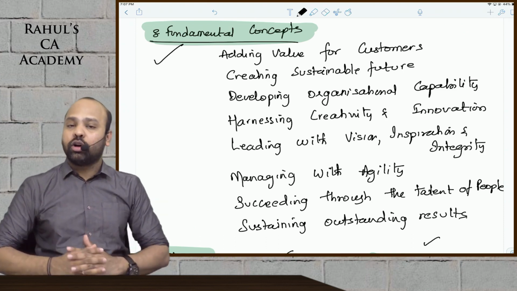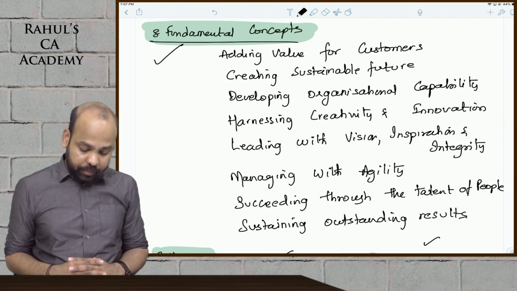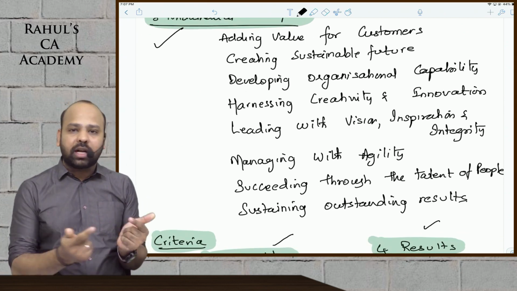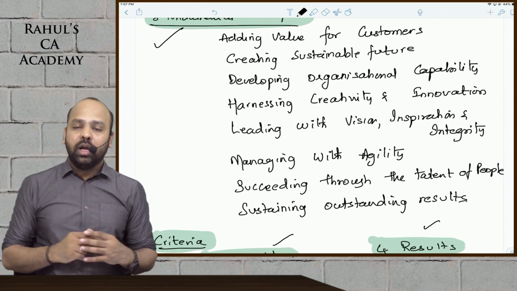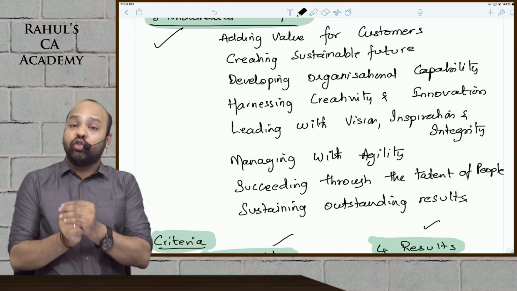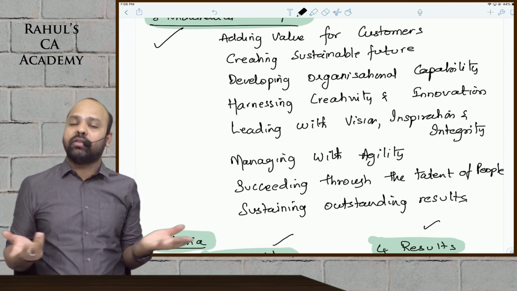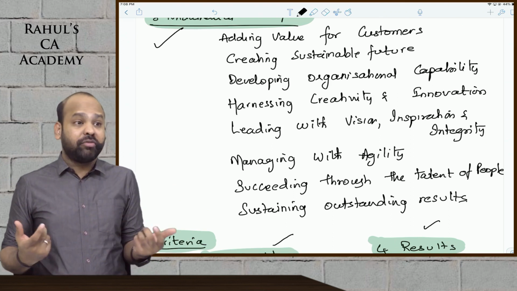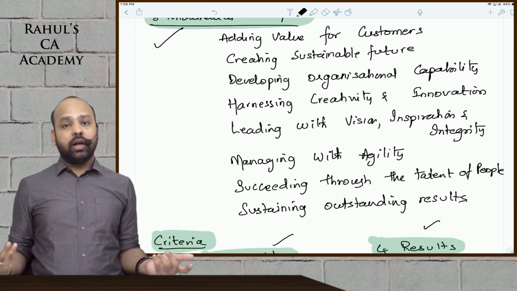Don't you think a business organization also needs very good leadership? Managing with agility, guys, you should be able to quickly react to the changing business environment. If an organization is not able to react to the changing business environment, you will fail. That is the fundamental concept here. We know a lot of industries, beta, that failed to change with times. Because they failed to change, they are failures, guys.